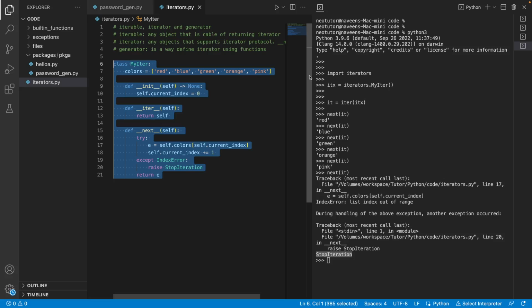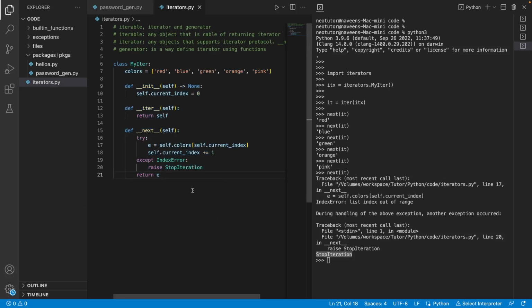Instead of defining a class and going through all this effort, we have a way to create an iterator in a faster way using functions. A generator is a way to define an iterator using functions. So how do you do that?